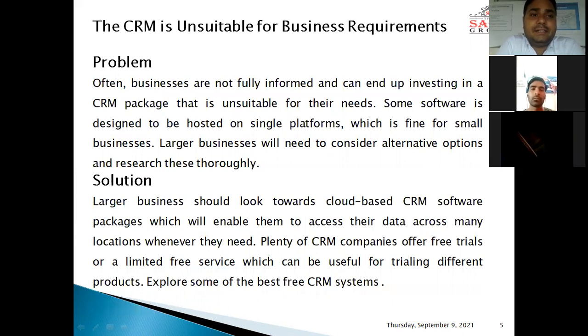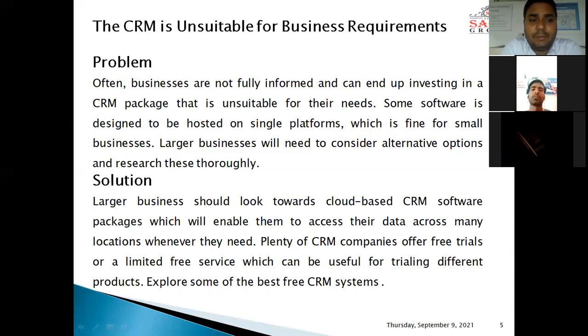The next problem is the CRM is unsuitable for the business's requirements. Often businesses are not fully informed and can end up investing in a CRM package that is unsuitable for their needs. Some software is designed to be hosted on a single platform, which is fine for small businesses. Larger businesses will need to consider alternative options and research these thoroughly.